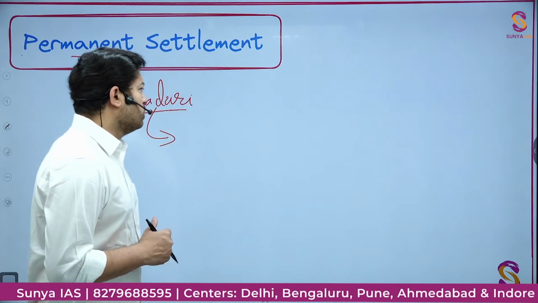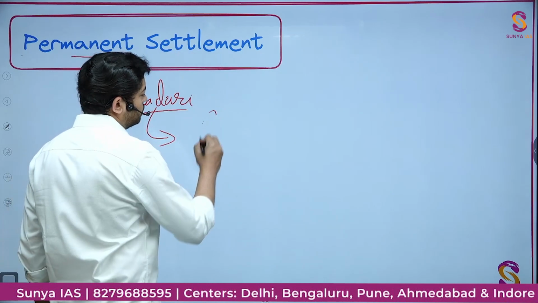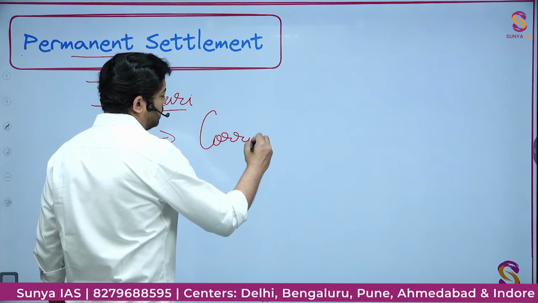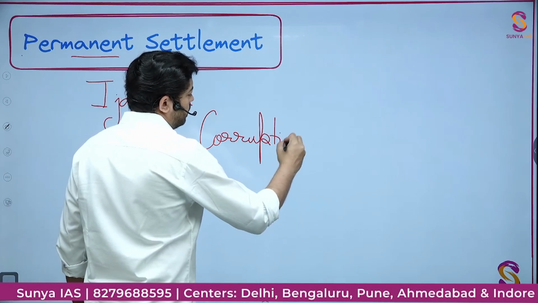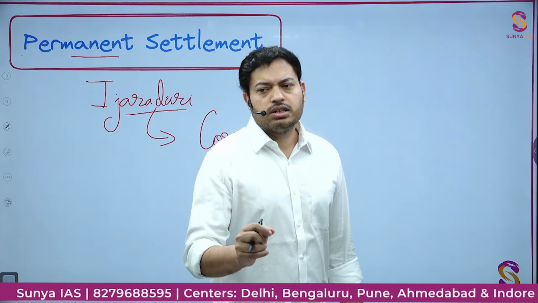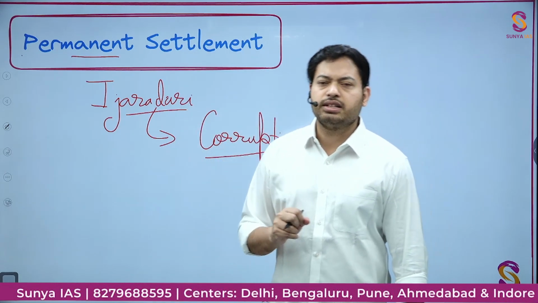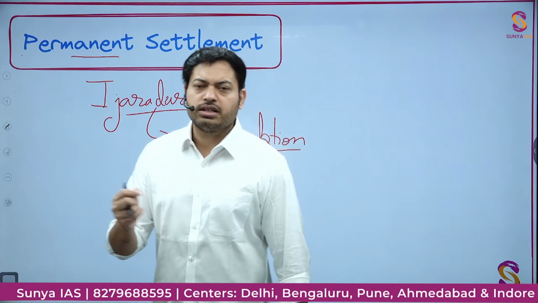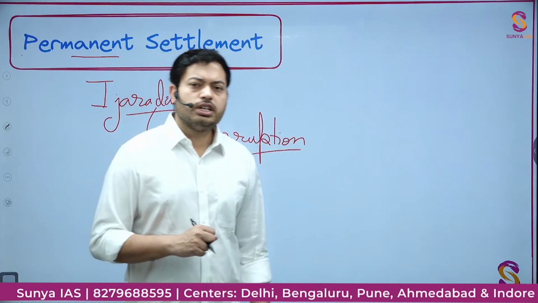But very soon they observed corruption. And everything they did between 1765 and 1793 were various attempts to reduce this corruption.